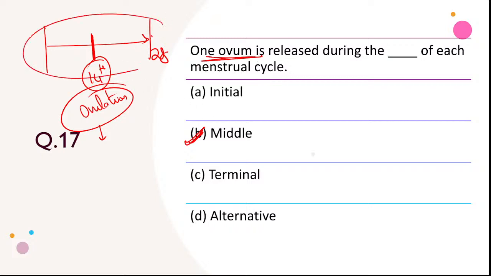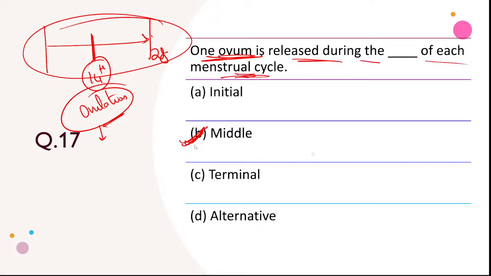This is one menstrual cycle. But if they ask when menstruation will take place in a particular phase, or the ovulatory phase, or after the ovulatory phase, or the luteal phase, then it should be the terminal point or the end of the luteal phase. But the question here is, one ovum is released during the dash of each menstrual cycle, means the middle of each menstrual cycle.